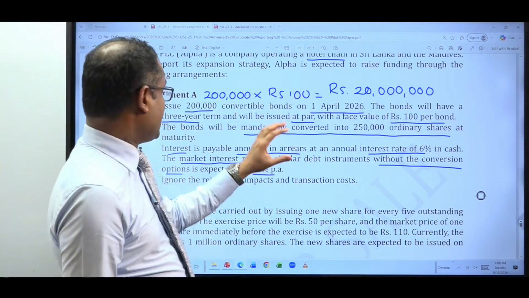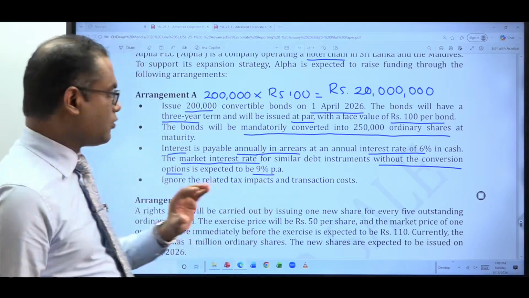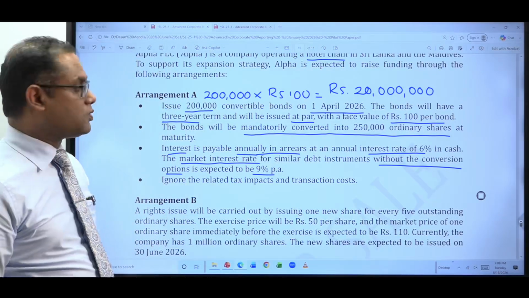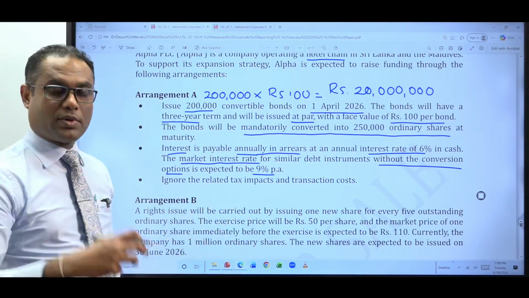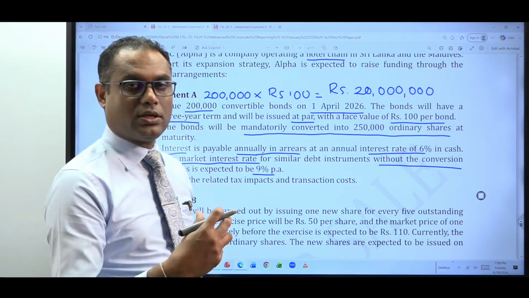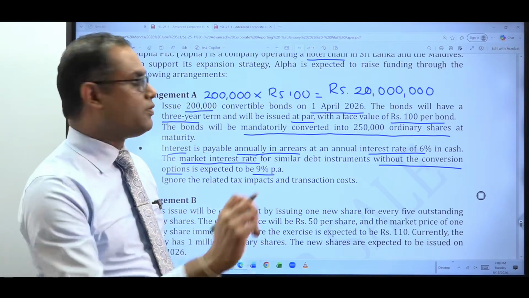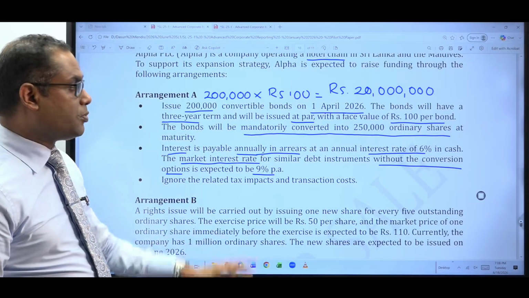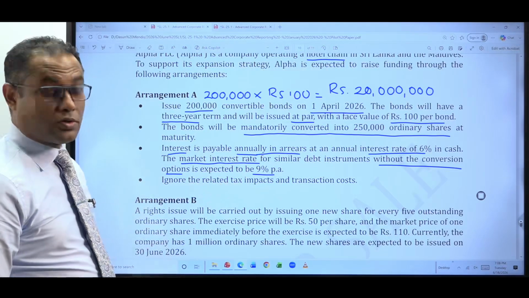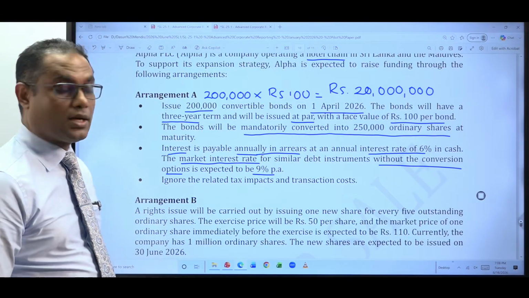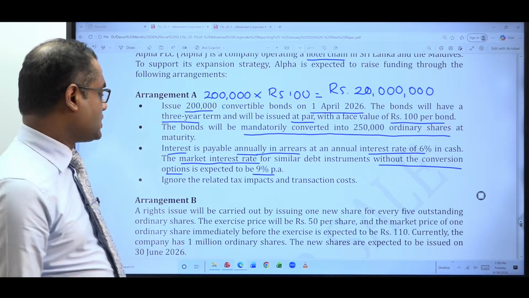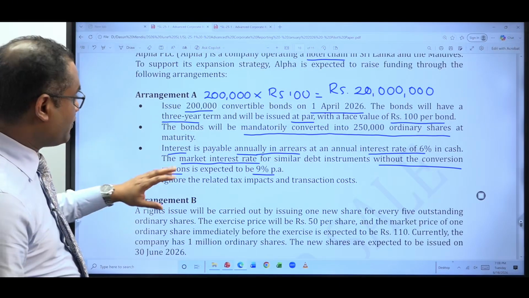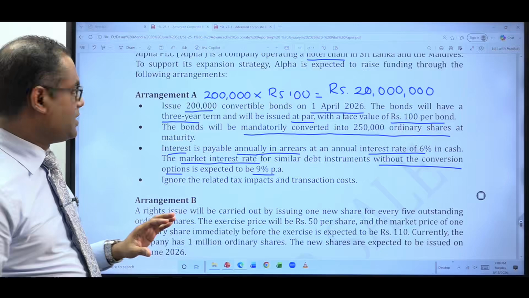So the arrangement A is this particular bond would be mandatorily converted into how many ordinary shares? 250,000 ordinary shares at the maturity. That means at the end of the 3rd year, this is going to be converted into 250,000 ordinary shares. It's a mandatory conversion. Then we understood interest is payable annually in arrears, where the coupon rate is 6%. Then we also looked at market rate of a similar bond without this conversion yields 9% return. So in this situation, what we now need to explain is what is the impact on the basic EPS.